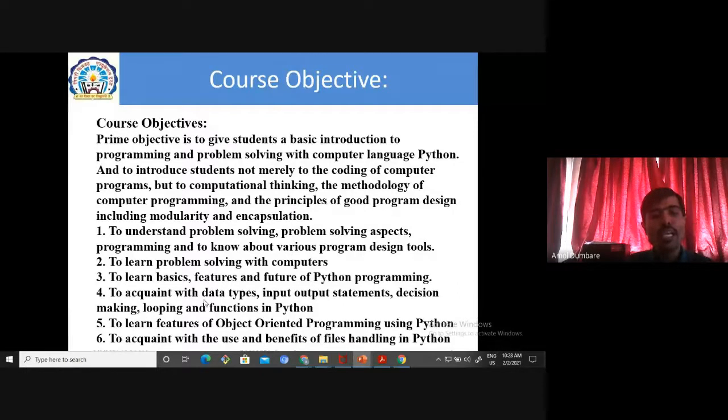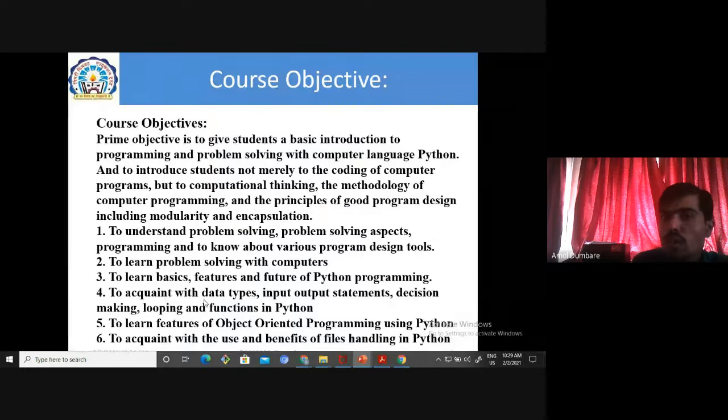Now, sixth course objective is what? To acquaint with the use and benefits of file handling in Python. This is your unit number 6. Getting? In unit number 6 we have to use file handling. File handling means basically some text file we have to take as an input and perform different operations on that file. That is, we have to copy one doc file into another file, or one blank file, to copy some content from one file to another file, to count the number of words which are available in that specific text file. All these things we have to discuss in unit number 6. That is your course objective number 6, to acquaint with the use and benefits of file handling in Python.